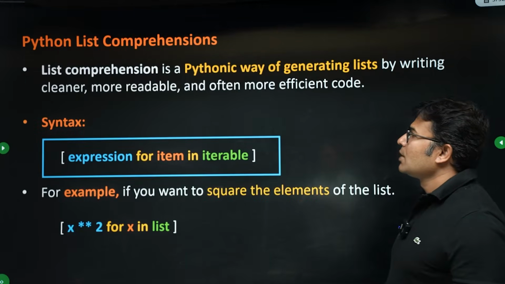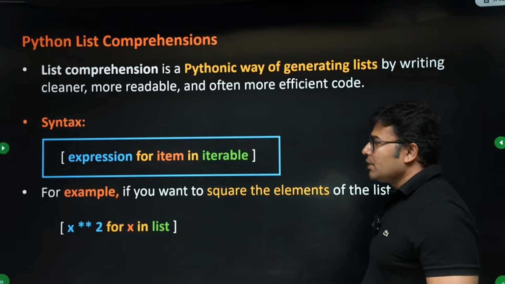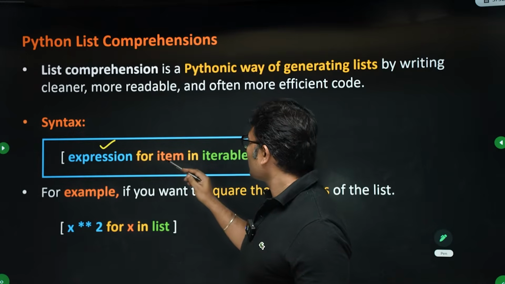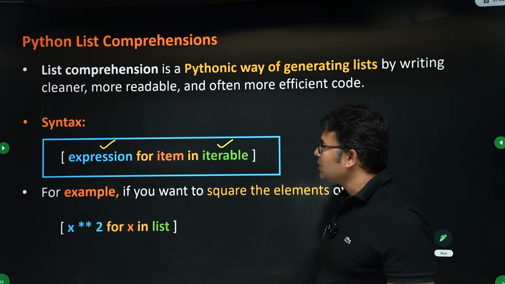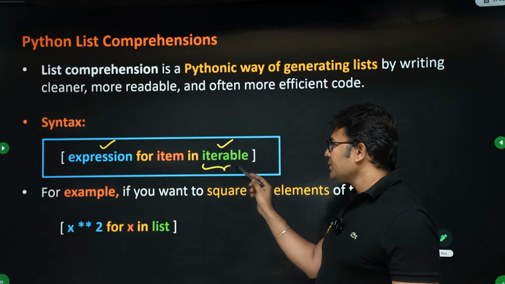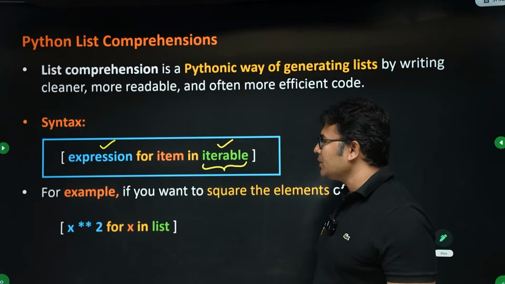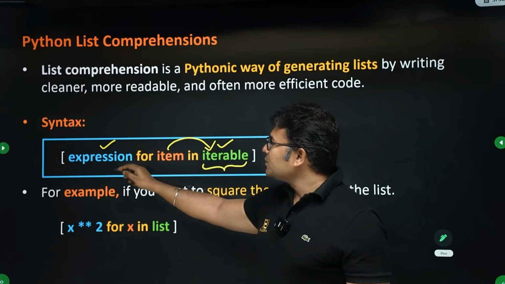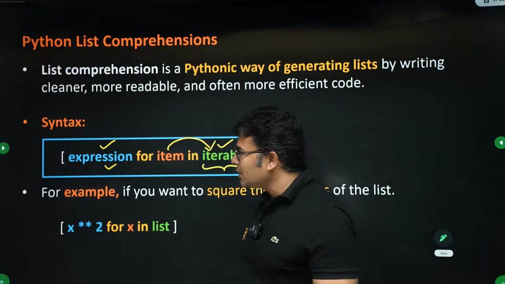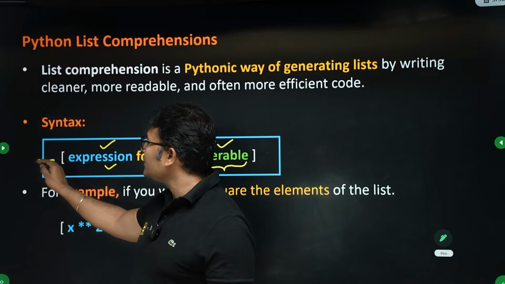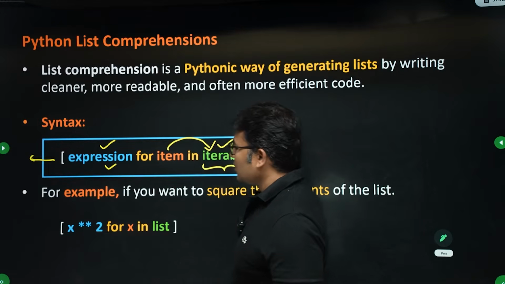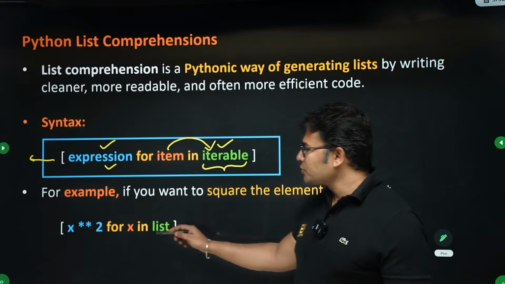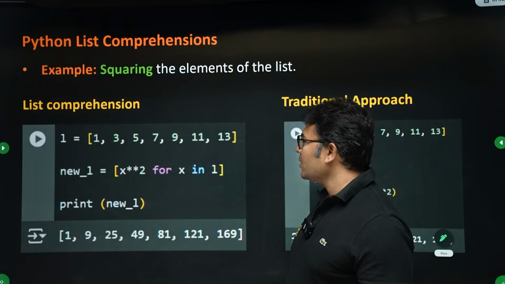For example, how does a comprehension look? You give an expression and you take an iterable. This can be a list or a set or a string or a tuple. It can be anything. For each item in the iterable, you execute the expression, and that result will be written as an element in the new list. For example, if you want to square every number, you can use it like this. I'll show you with examples.